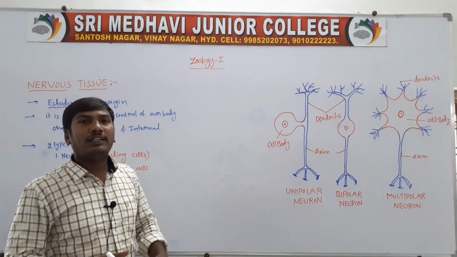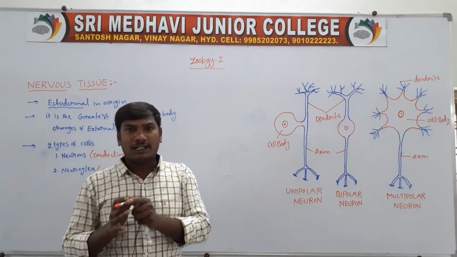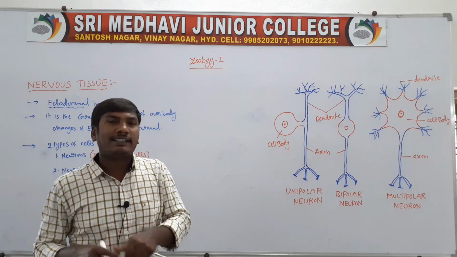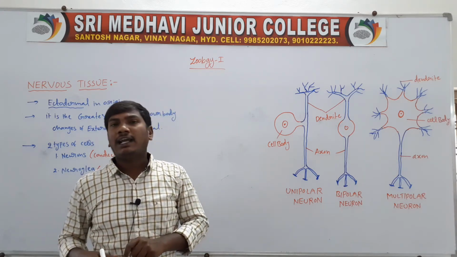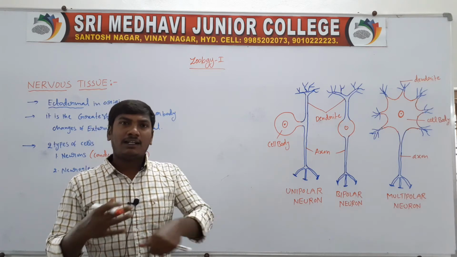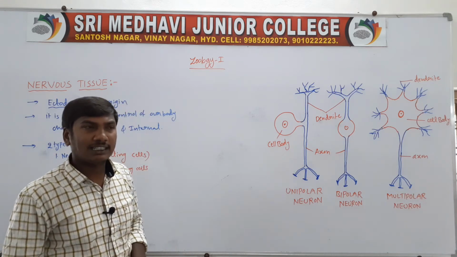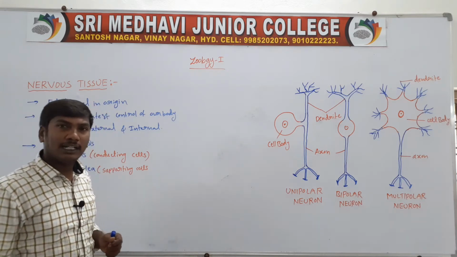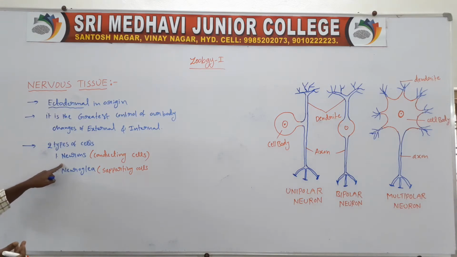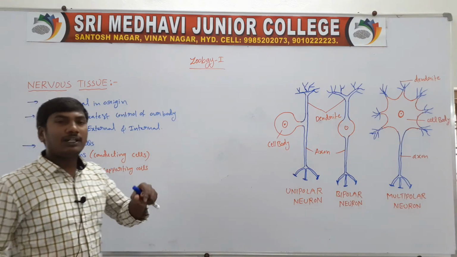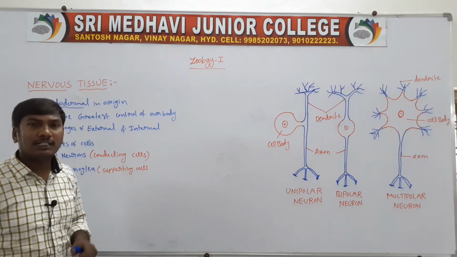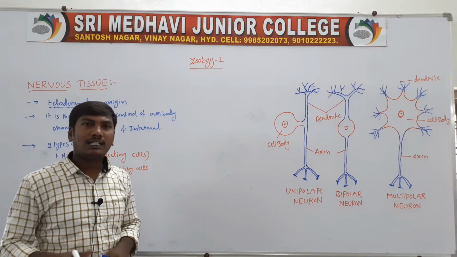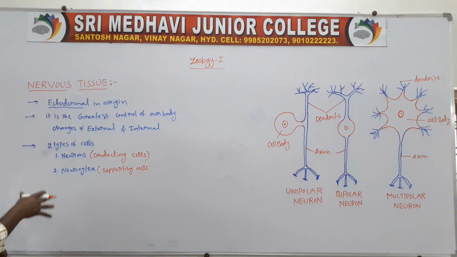Nervous tissue is ectodermal in origin. It is the greatest control of our body functions in response to changes in the external or internal environment. Nervous tissue contains two types of cells: neurons, which are the conducting cells, and neuroglia, which are the supporting cells.